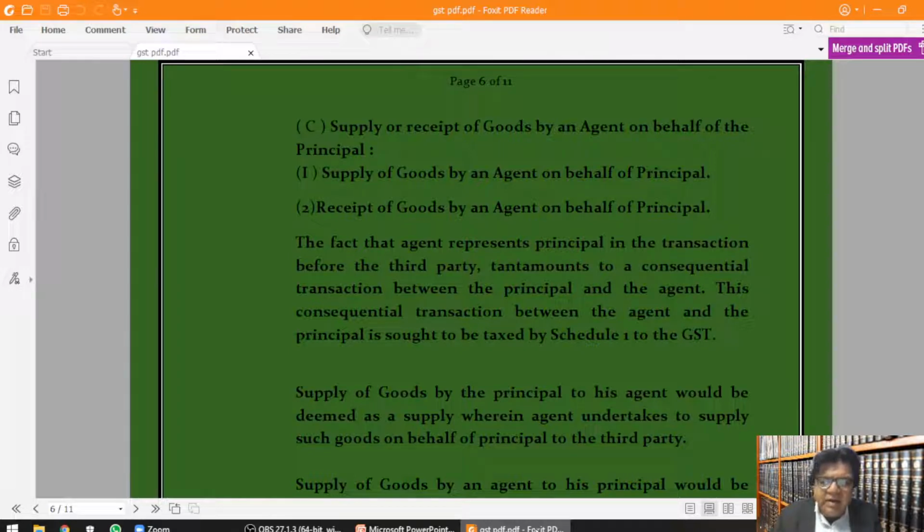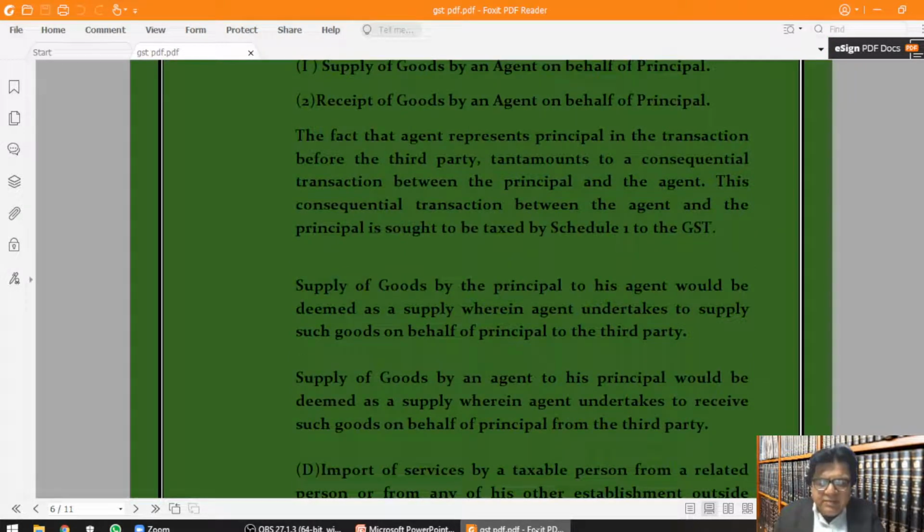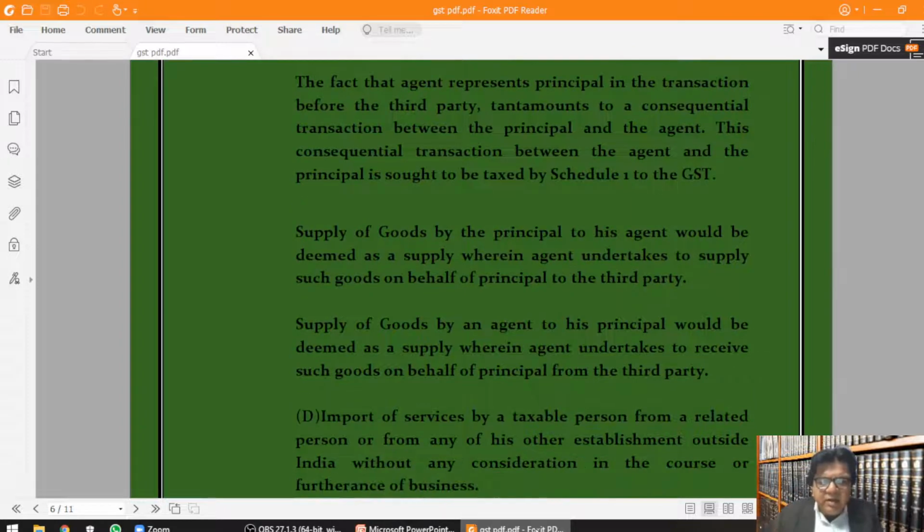The fact that the agent represents the principal in the transaction before the third party tantamounts to a consequential transaction between the principal and the agent. This consequential transaction between the agent and the principal is sought to be taxed by Schedule 1 to the GST. Supply of goods by the principal to his agent would be deemed as a supply wherein the agent undertakes to supply such goods on behalf of the principal to the third party.